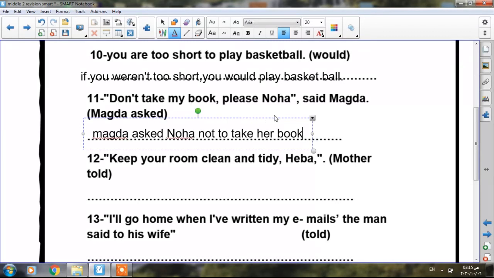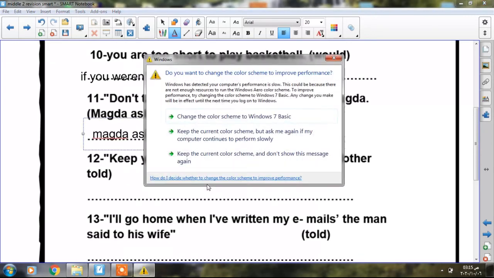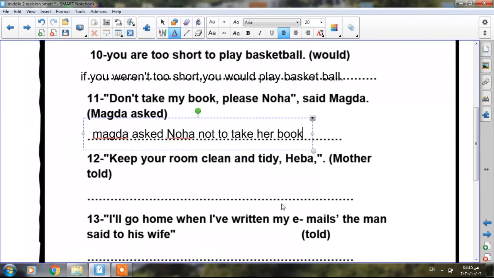Okay, another one. Keep your room clean and tidy. This is reported command. Hiba. Okay, keep your room clean and tidy, Hiba. Who was speaking? It was mother. She was speaking to Hiba. Mother told. So we have to say mother told Hiba to. Okay, because it's not negative. So mother told Hiba to keep her room clean and tidy. Okay, and don't forget to erase the speech marks.